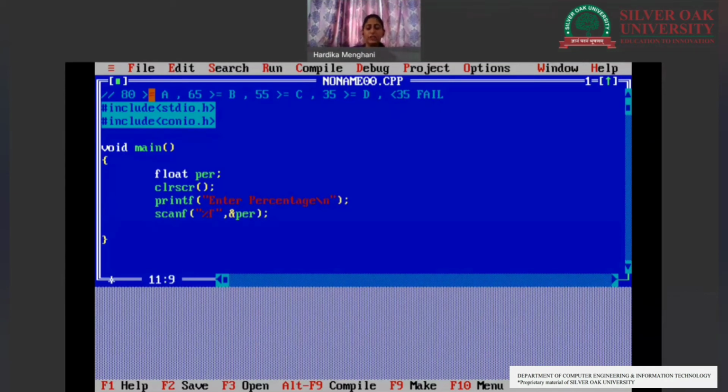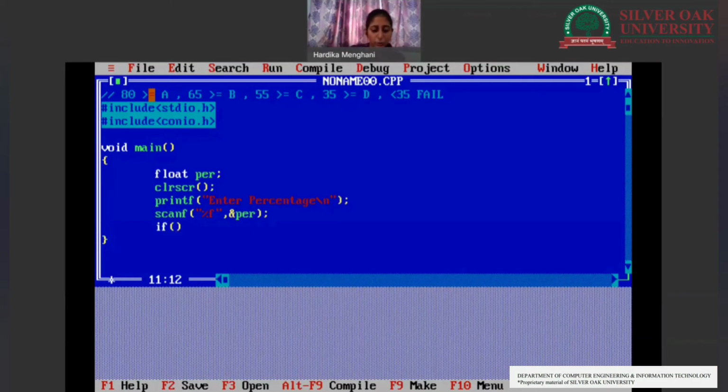Now after we get the value, we will perform our else if ladder, that means we'll check the conditions for our percentage, to see in which grade it falls. But before we get into the criteria that we have mentioned for A, B, C, D grade and fail, we need to specify that percentage always lies between 0 and 100.